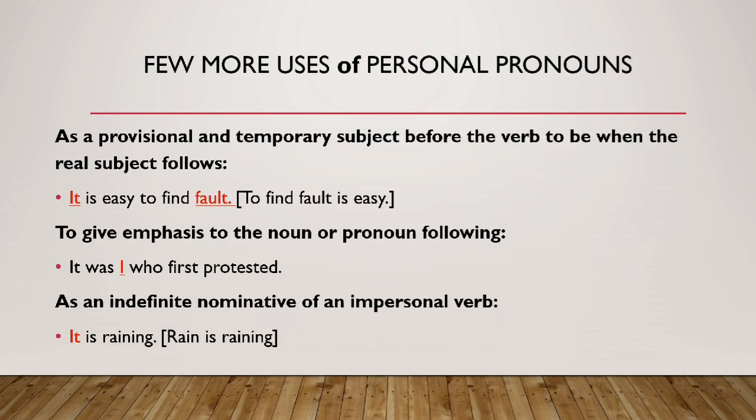So here are a few more examples for the uses of personal pronouns. As a provisional and temporary subject before the verb 'to be', used when the real subject follows it. For example, it is easy to find fault. It means to find faults is easy. So 'it' is representing the noun, that is, fault.